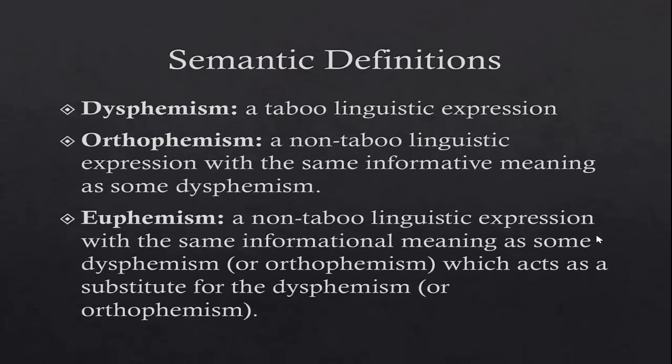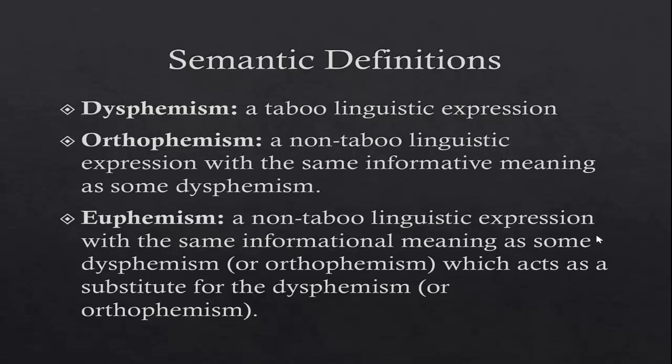Here are our definitions again. A dysphemism is a taboo linguistic expression. An orthophemism is a non-taboo linguistic expression with the same informative meaning as some dysphemism. And then a euphemism is a non-taboo linguistic expression with the same informational meaning as some dysphemism or orthophemism, which acts as a substitute for the dysphemism or orthophemism.